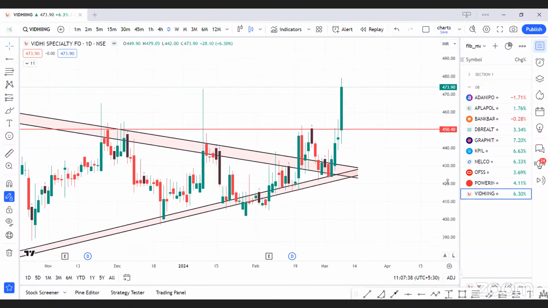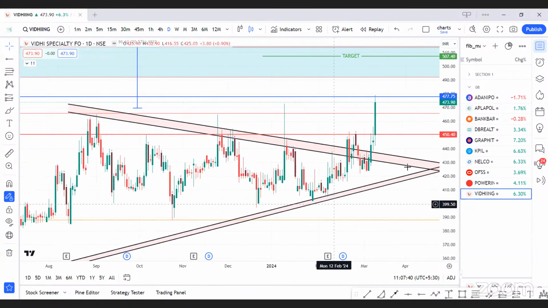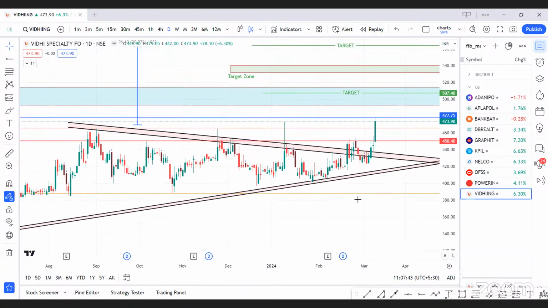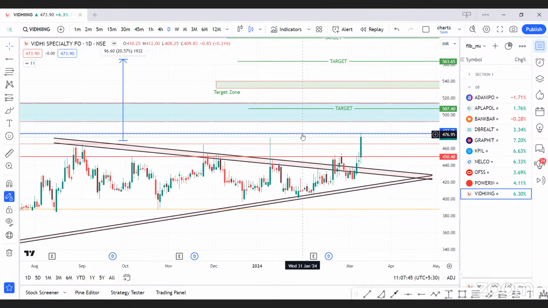Another is BD Specialty. It gave a trend line breakout but rejected our entry point. So we are waiting for an entry in this. As soon as we got our candle sustaining above 480 levels, it entered into our accumulation zone, and we are having a trade for the immediate target of 507.